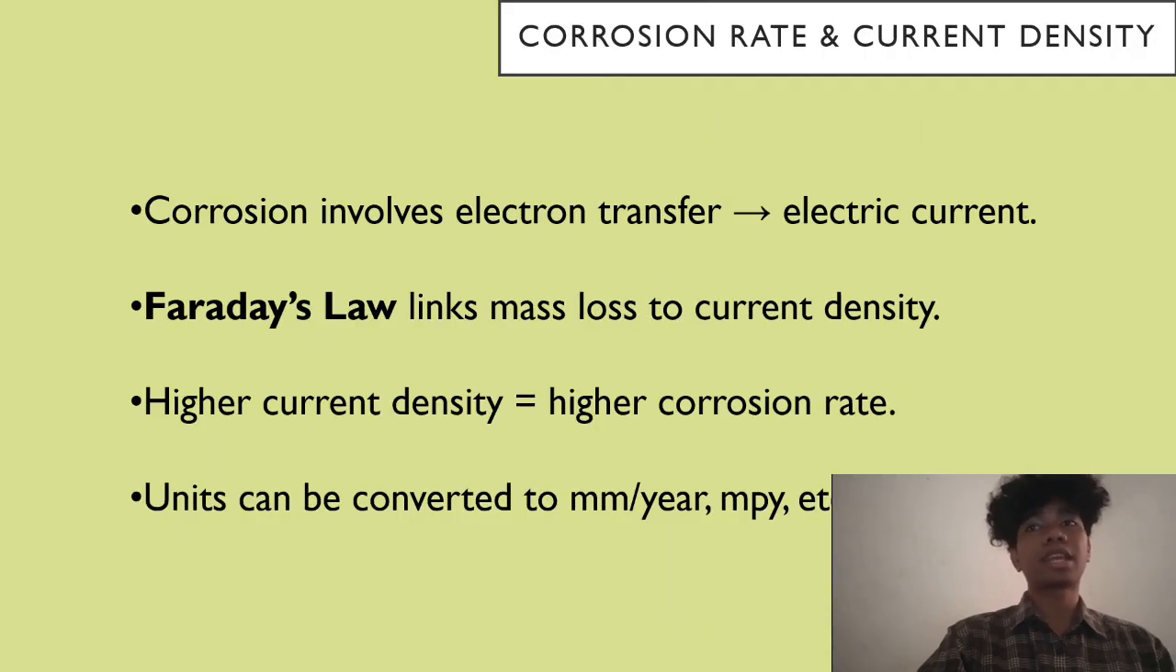Next is the corrosion rate and current density. Corrosion involves electron transfer, which is an electric current. According to Faraday's law, corrosion rate is directly proportional to the current density. A higher current density means a faster corrosion rate. This allows corrosion to be expressed in units like millimeters per year or mils per year.